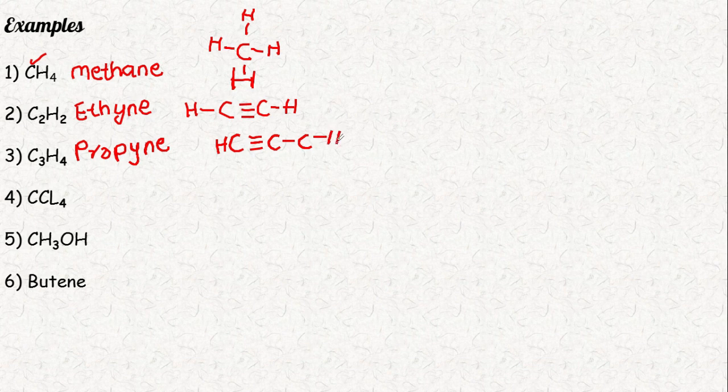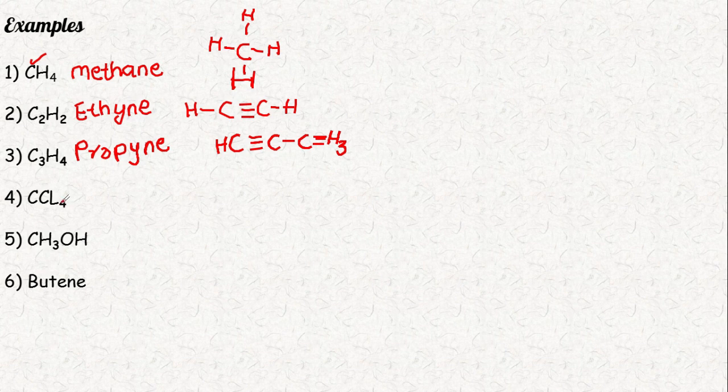Here it's HC, triple bond C, one single bond C, and again a triple bond H3, so C3H4. This is propyne.